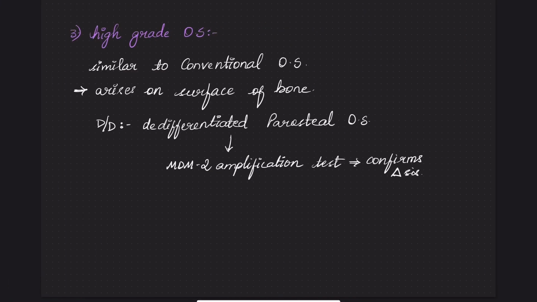Coming to the last variant, high-grade surface osteosarcoma. It is very similar to the high-grade conventional osteosarcoma, but the difference is it arises on the surface of bone, not within the cavity. Before giving the report as a high-grade osteosarcoma, you have to rule out paraosteal osteosarcoma. How do you rule it out? By diagnostic testing of MDM2 amplification. If it is negative, then you can proceed forward as high-grade osteosarcoma.